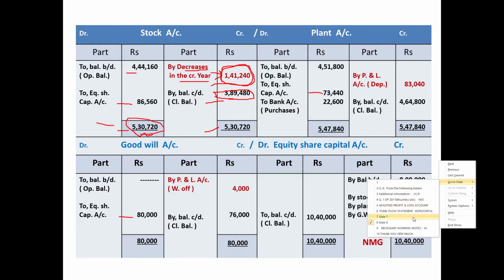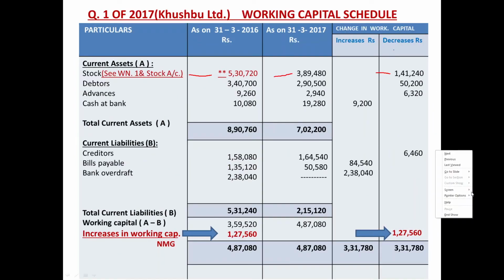Column number 4, last column of that working capital schedule. Have a look. 1,41,240. So this was a good point of this question. Decrease is in stock, decrease is in CA, decrease is the working capital. You know, a positive relationship between CA with working capital.